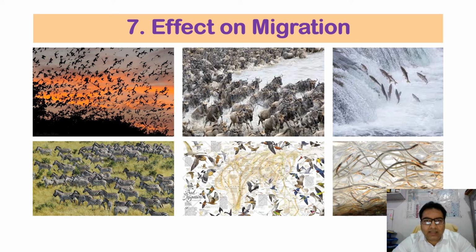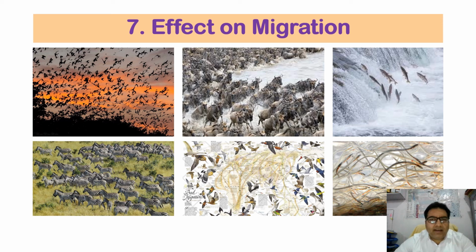So it means when the autumn approaches, they start moving toward the areas which are warmer, and when the spring comes, they try to move back to their homes. There are fishes like eels and salmon. They also show migration in response to the changing day length. There are many aquatic organisms. They also show vertical movements in response to the light.